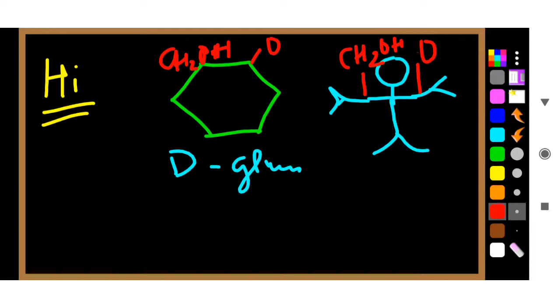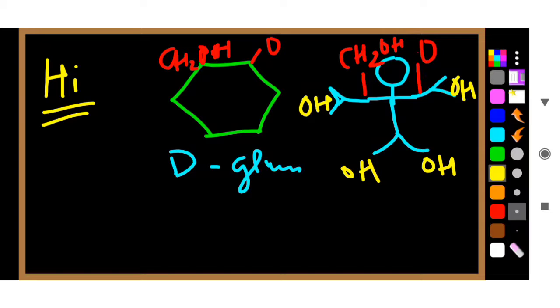Now you have two hands and two legs, and all these are occupied by OH. So two hands have two OH and two legs have two OH. This is the structure of D-glucose.